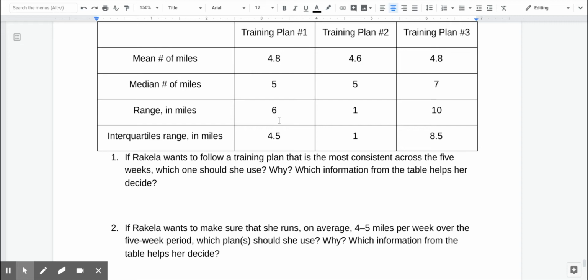Training plan 1 has the mean and the median pretty close, but she's going to range 6 miles overall, and the interquartile range is 4.5. So that kind of looks like it's ramping up a bit each week.